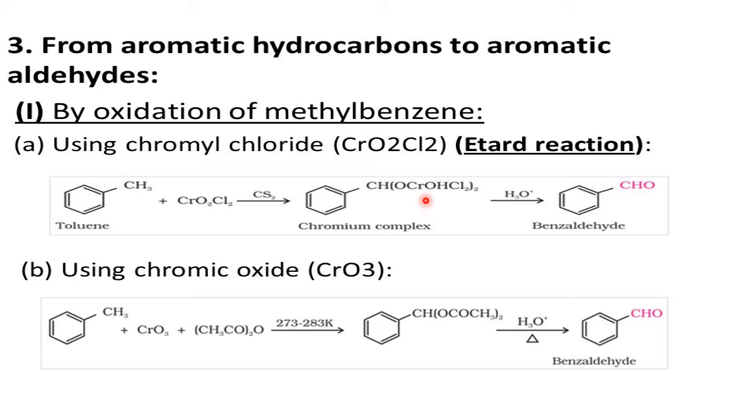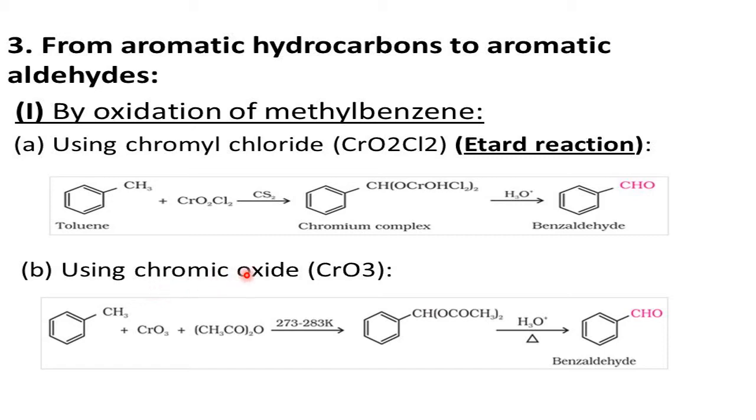What is remaining here? CrCl2 will come out, H2 will come out, and oxygen will come out. They are side products, not so important. The main product is benzaldehyde. So chromyl chloride attaches to the CH3 part of the toluene. For the same carbon, two similar groups, which is called the unstable condition, convert into aldehyde. This is the Etard reaction. Only this one is called Etard.